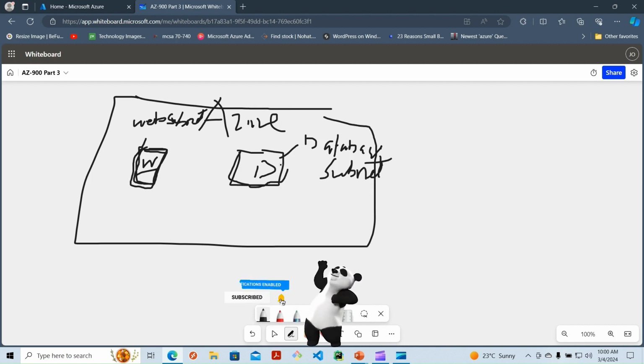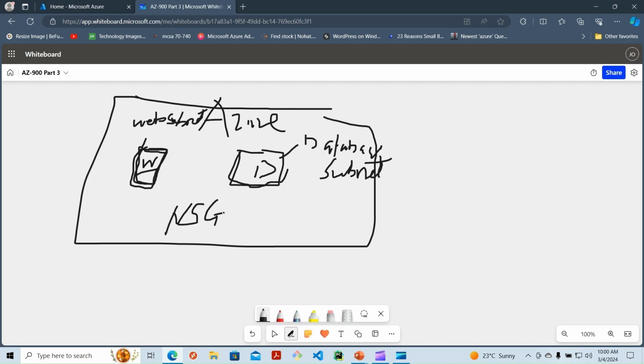For example, if there's certain communication that you need to happen, we already know that servers within the same VNet usually communicate with each other, meaning even if they're in different subnets, they can still ping each other. But if you want to bring in the nitty-gritties of security in terms of how the servers communicate with each other, we usually deploy what we call a firewall, in quotes. It's usually the NSG, network security group.